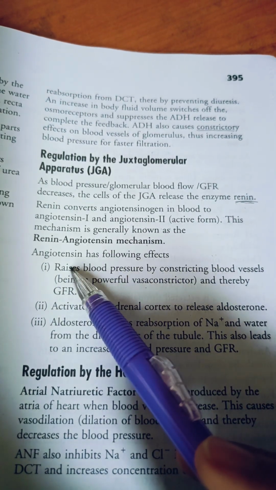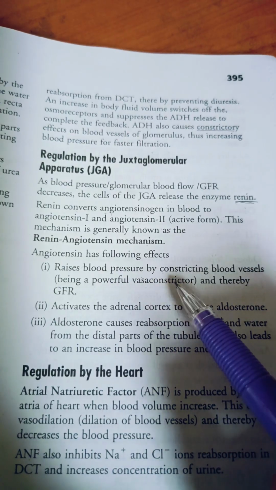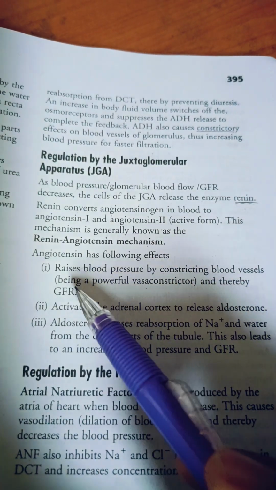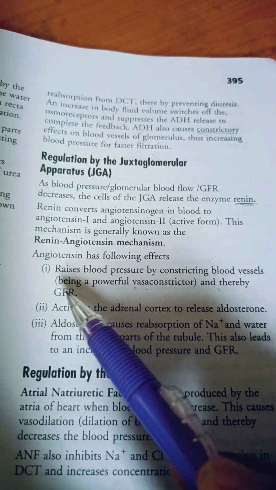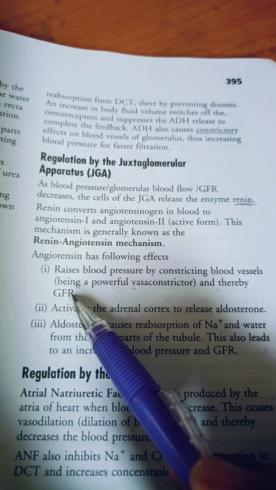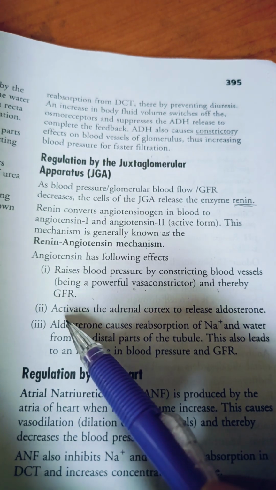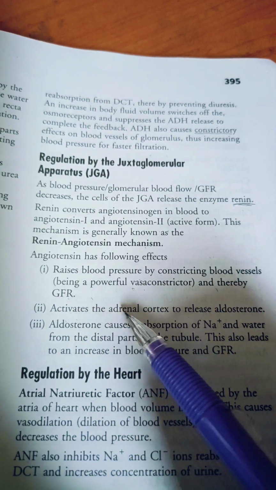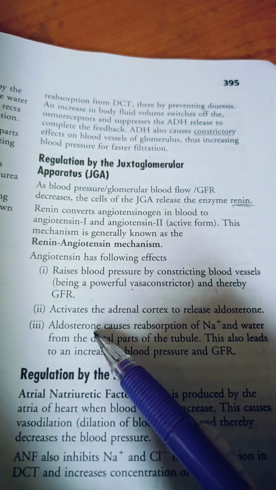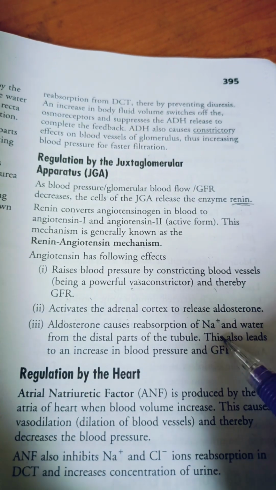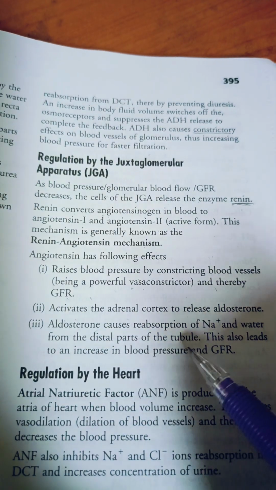What does this angiotensin do? It raises blood pressure by constricting blood vessels, being a powerful vasoconstrictor, and thereby glomerular filtration rate increases. It activates the adrenal cortex to release aldosterone. Aldosterone causes reabsorption of sodium and water from the distal parts of the tubule.